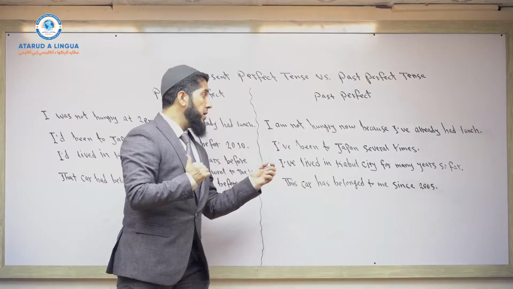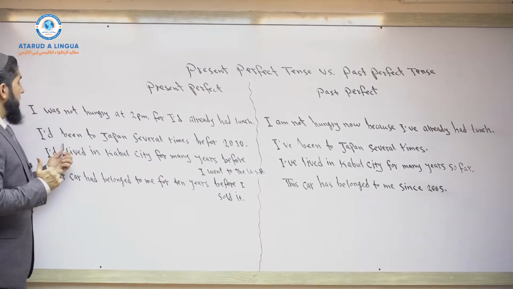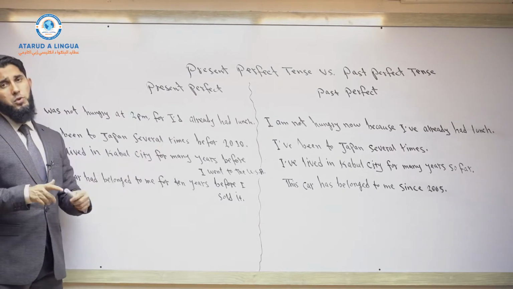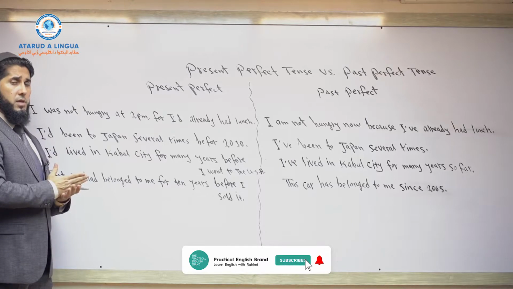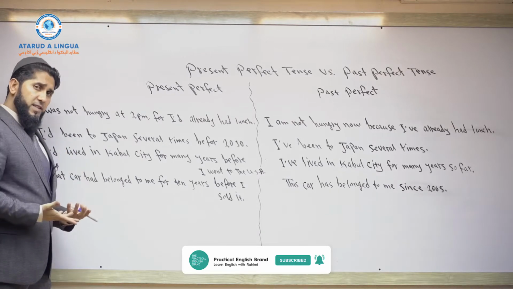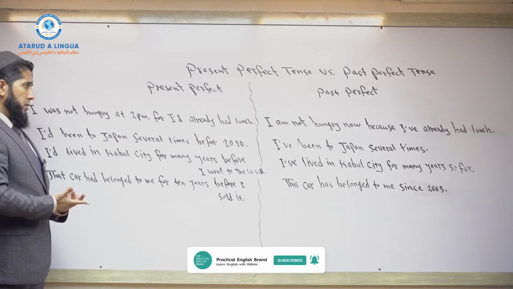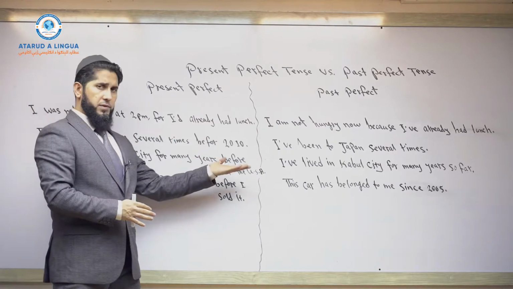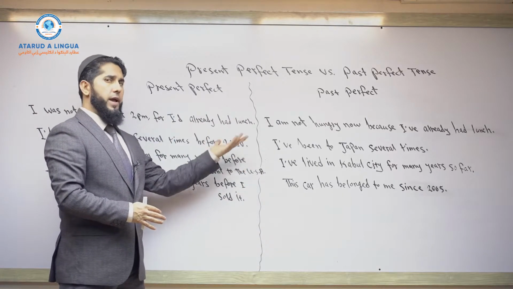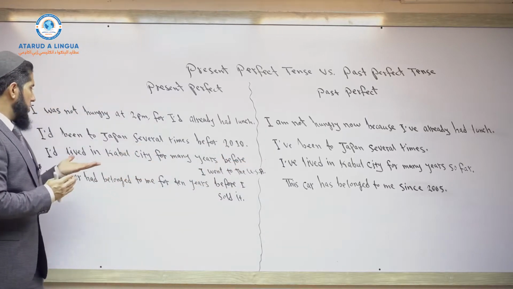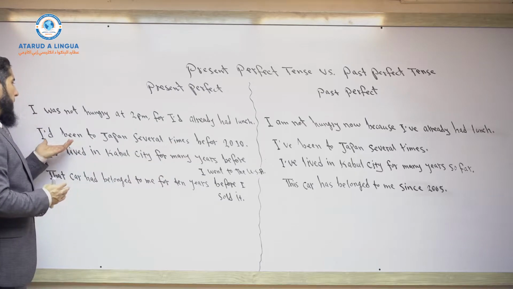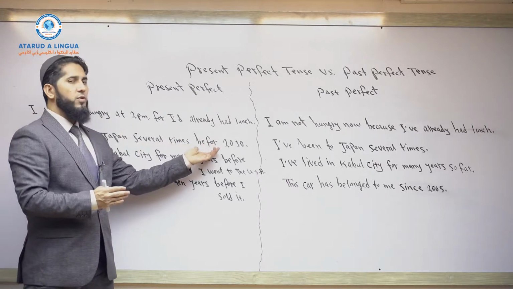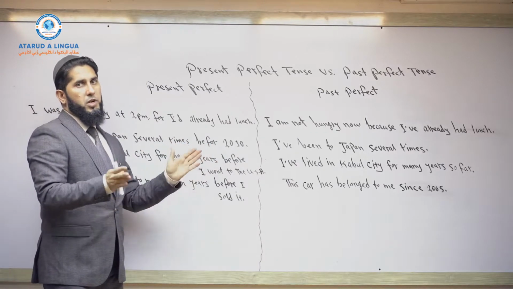Okay? But here in past perfect tense, I'd been to Japan several times before 2010. If we want to talk about repeated actions using past perfect tense, we need to mention another specific time in the past or another action in the past. So we can say it this way: I'd been to Japan several times before 2010, or I'd been to Japan several times before I graduated from university.